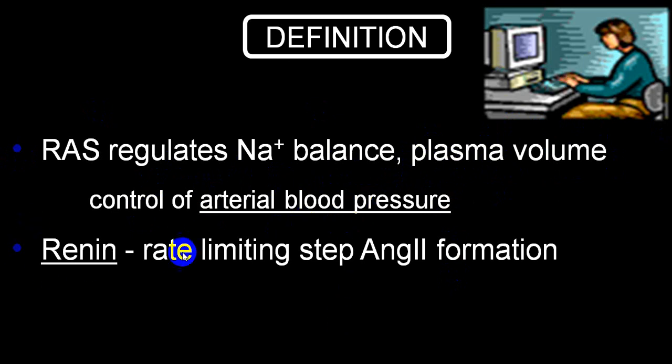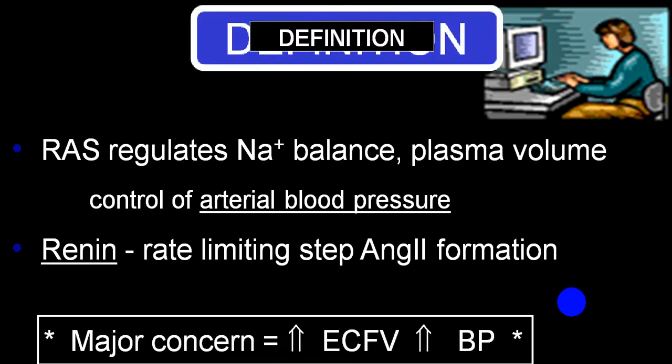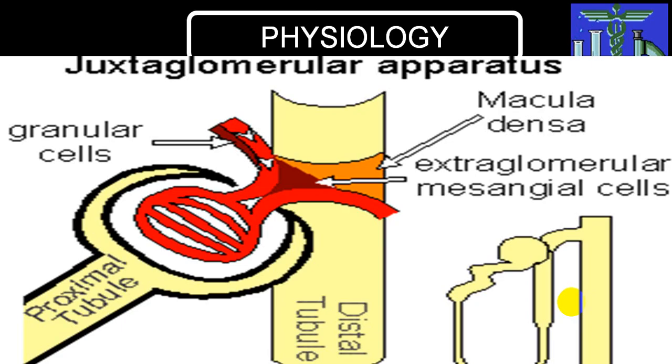But secretion of renin is a rate limiting step, producing angiotensin 2 before aldosterone. So mainly it maintains extracellular fluid volume plus blood pressure. Renin is the hormone secreted by the juxtaglomerular apparatus.